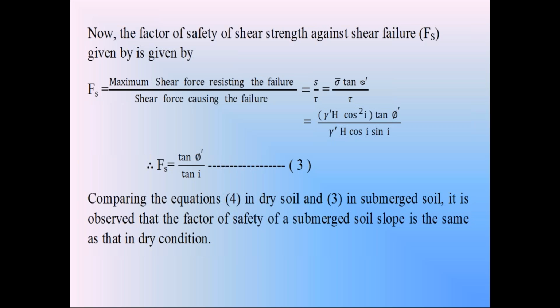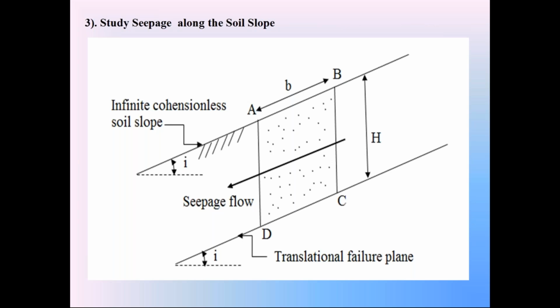In that infinite slope, both in the dry condition and in the submerged condition, we have the same factor of safety equation: Fs is equal to tan phi dash divided by tan i. So we completed two conditions in the stability analysis of infinite cohesionless soil slope. First one is the dry condition, second one is the submerged condition.